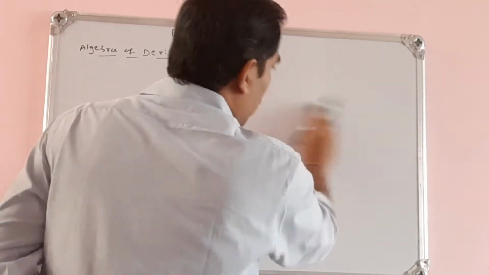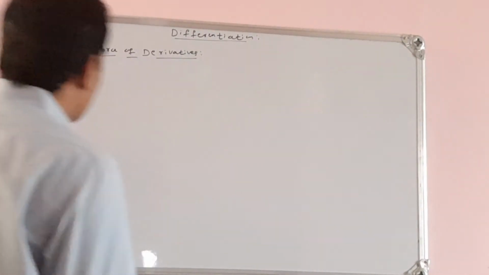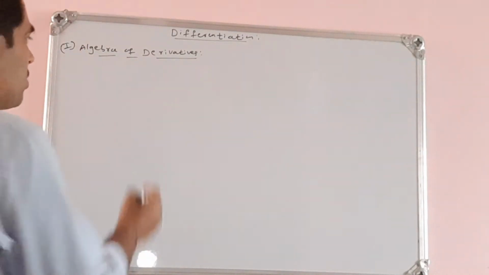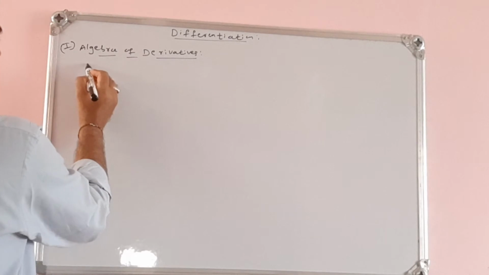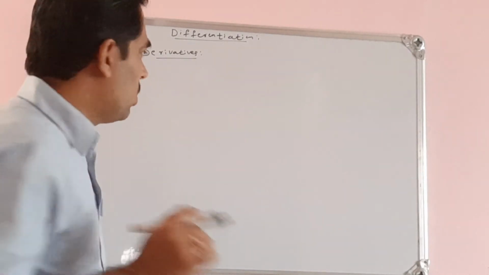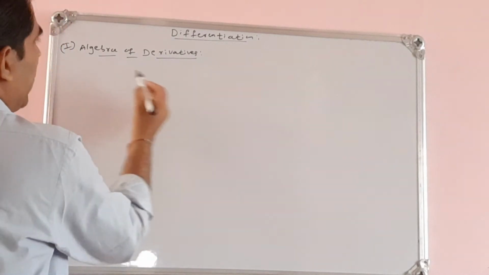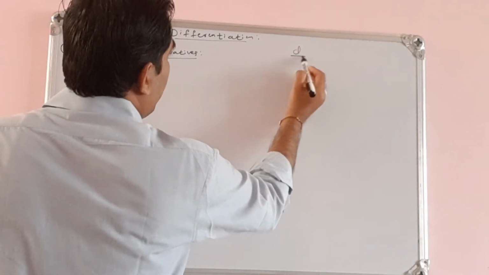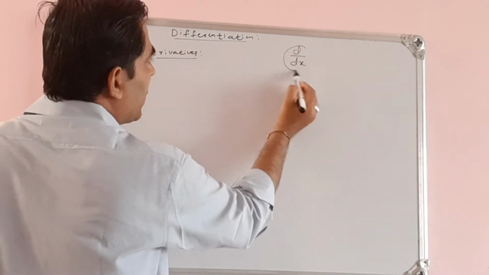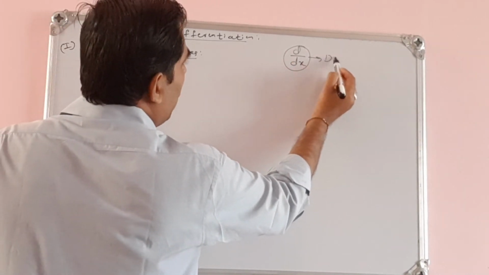After learning all these things, let us talk about the algebra of derivatives. What is the rule of differentiation? We have some basic rules. How do you find the derivative here? Derivative means, we already told, d by dx, I write y. This d by dx is called the differential operator.